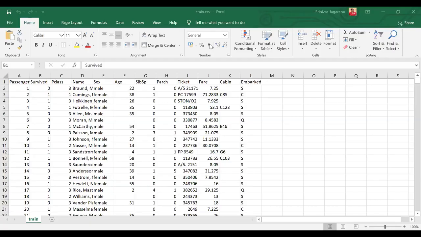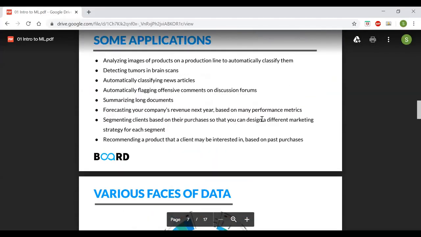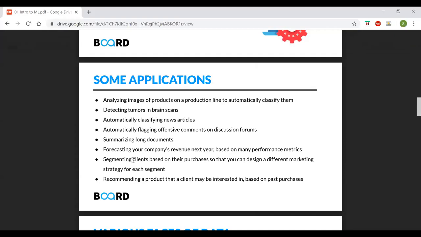If you remember, these are a few use cases we have seen. So segmenting clients based on their purchases, right? This need not be a labeled data set. It is possible that we just have the client behavior, but we don't know how to divide these clients into different groups. What we can do is ask the computer to figure out which clients are exhibiting similar behavior,